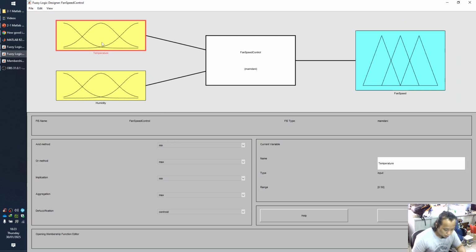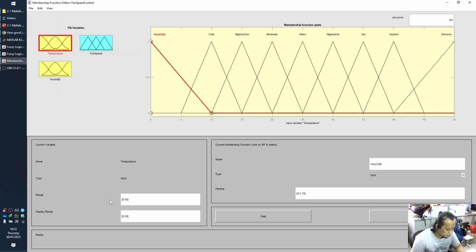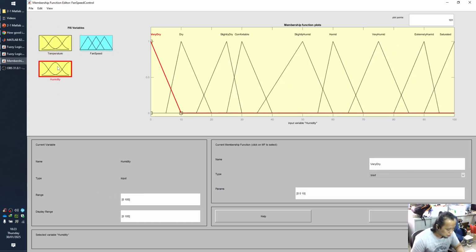Okay, this one, I show it. And for the humidity, it's like this. Sorry, I had to take a break. This is slightly dry, comfortable, slightly humid, very humid, saturated. And these are the rules.